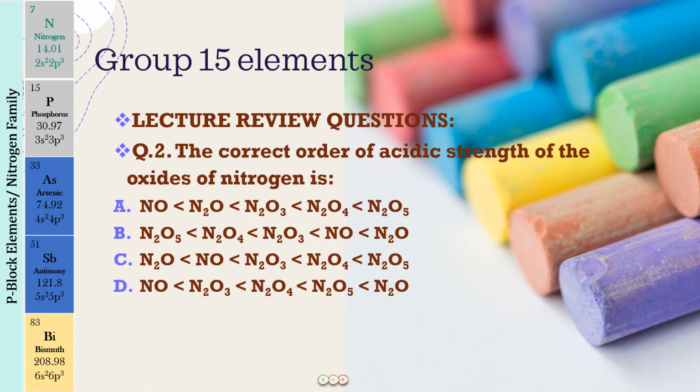The second question is, the correct order of the acidic strength of the oxides of nitrogen is. This one should also be very simple for you people. We have already discussed this. What is going to be the acidic character of the oxides of nitrogen? So this is the second question that you have to answer in the comment section.